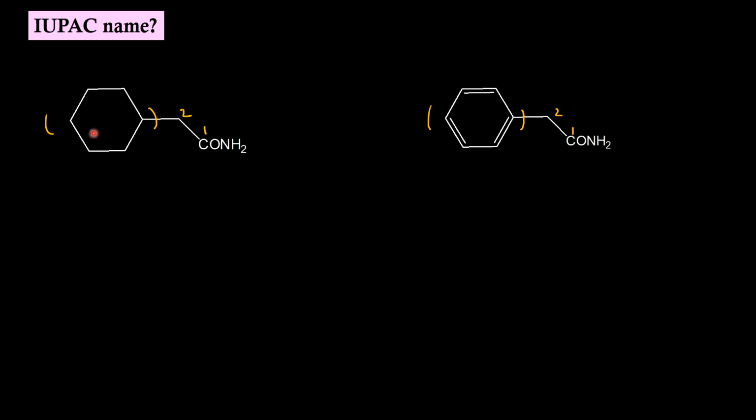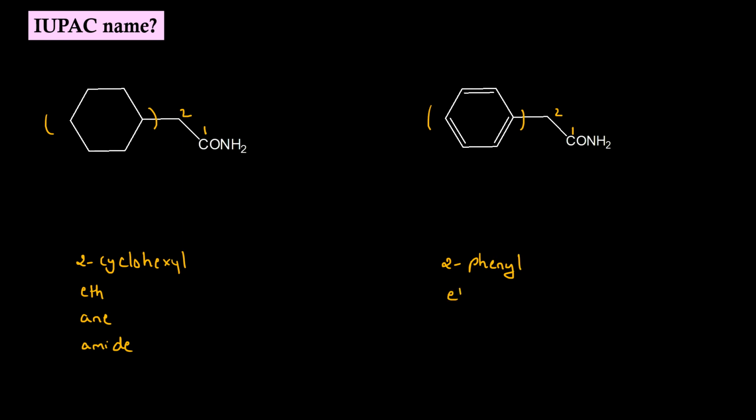Secondary prefix for the first molecule will be 2-cyclohexyl. Root word is eth. Primary suffix is ane. Secondary suffix is amide. For the second molecule, secondary prefix is 2-phenyl.